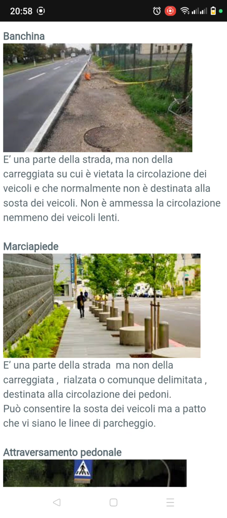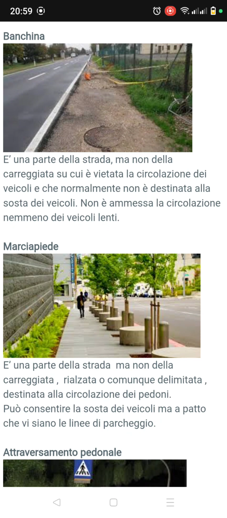La Bankina, which is the edge, è una parte della strada. So the edge is part of the road, ma non della carreggiata, but not the carriageway. Qui è vietata la circolazione dei veicoli. So on this very edge, it is forbidden to circulate with vehicles. E che normalmente non è destinata alla sosta dei veicoli. So normally, or by law, it is not designated for the parking of vehicles.